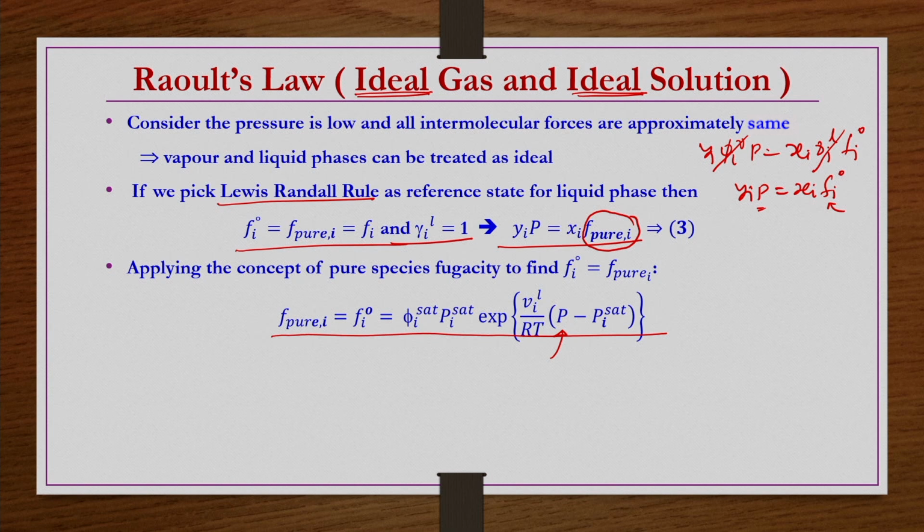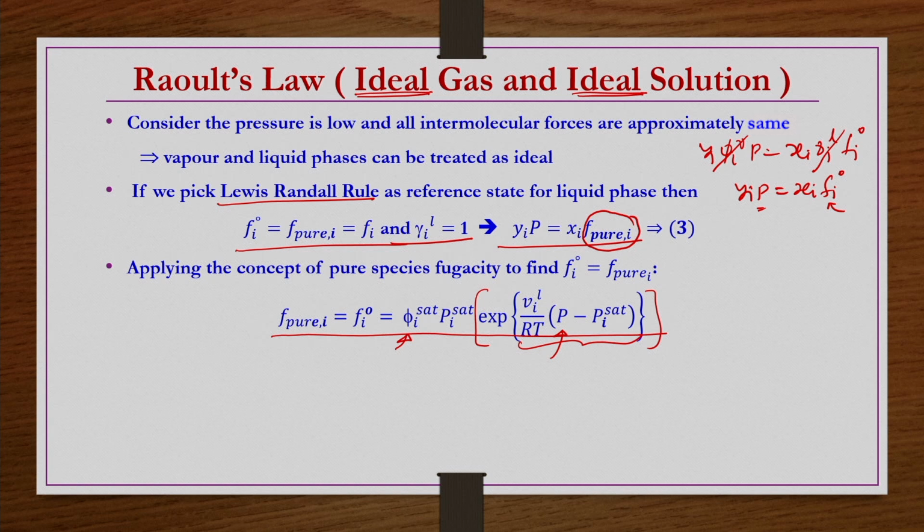So, that means if you have both low P and low Pi sat, the entire term in the parenthesis is going to be very small. So, the exponential of a very small quantity close to 0 is close to 1. That we have also seen in one of the previous lectures. And then for ideal phases, this phi is anyway equal to 1, right.